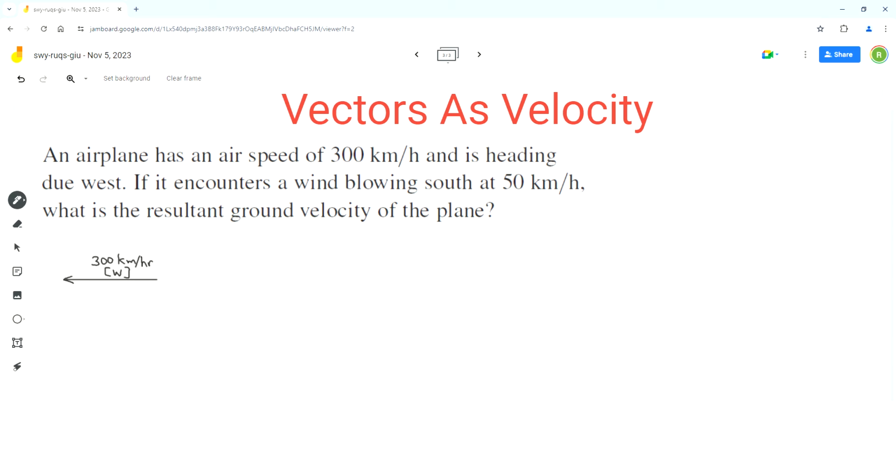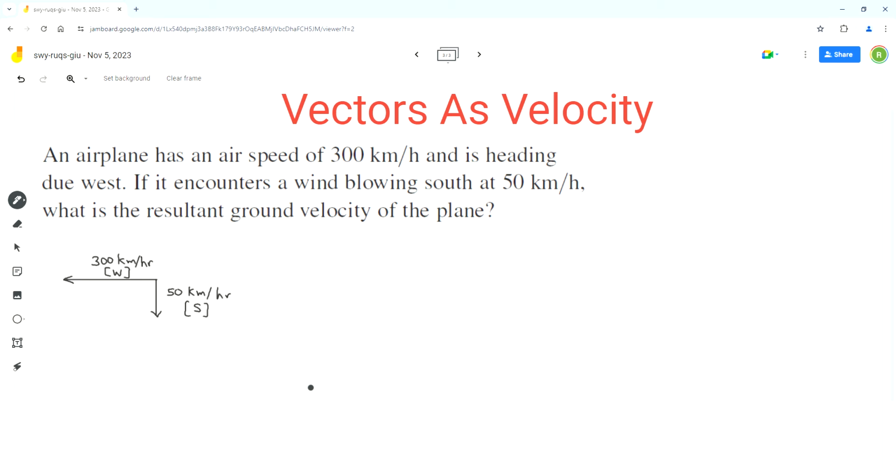Now the wind is blowing south and the speed of the wind is 50 kilometers per hour. So the vector for the wind should be much smaller than the vector for the airplane's velocity. So this is, and the direction is south.